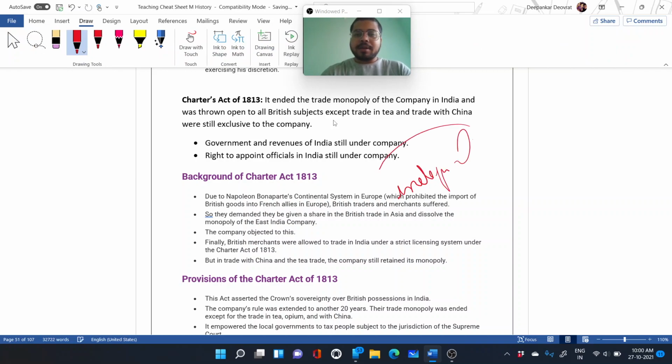So in these two subjects, the company was still independent, and no other traders were allowed to trade in them with China.